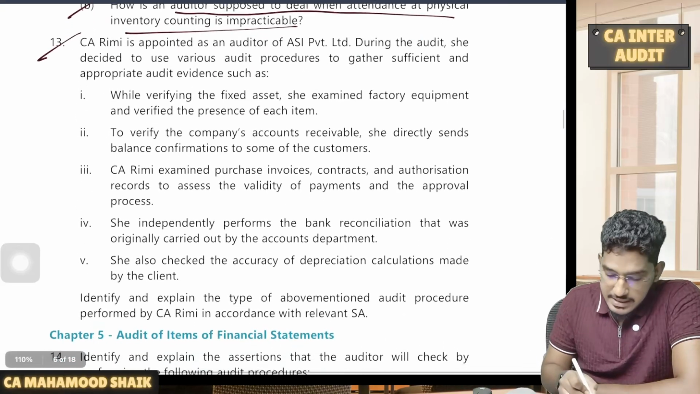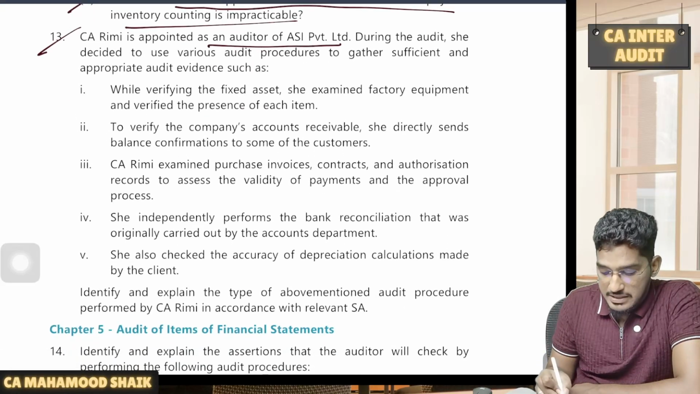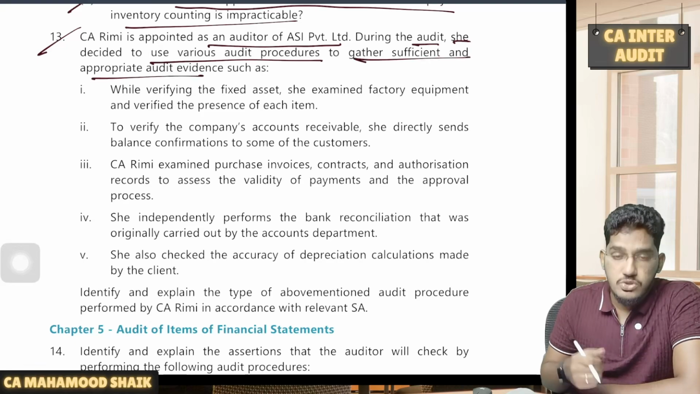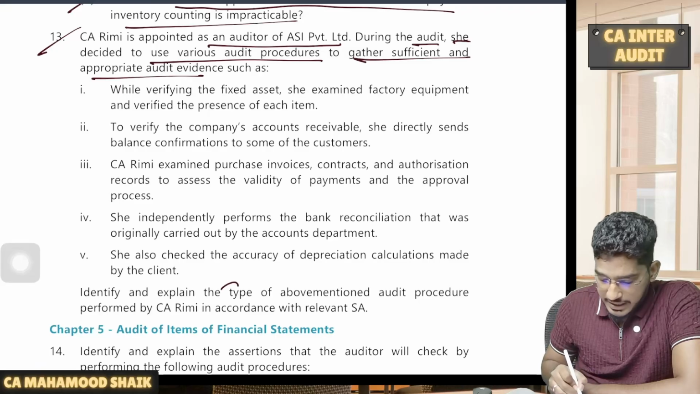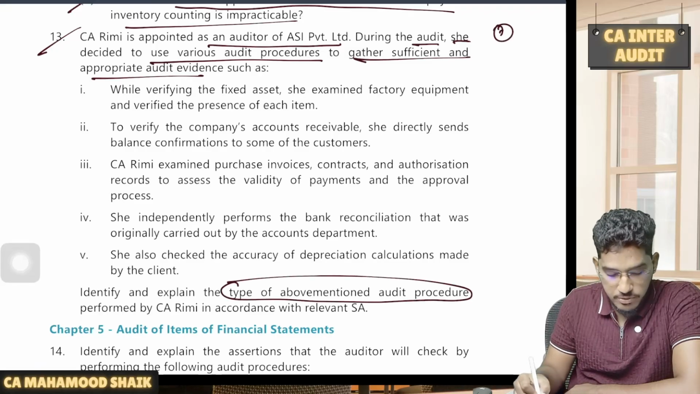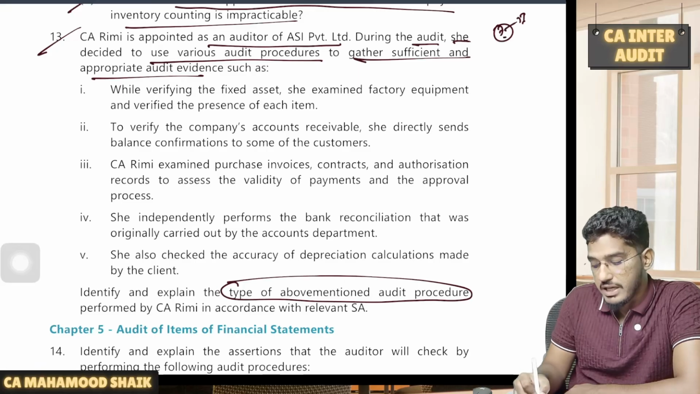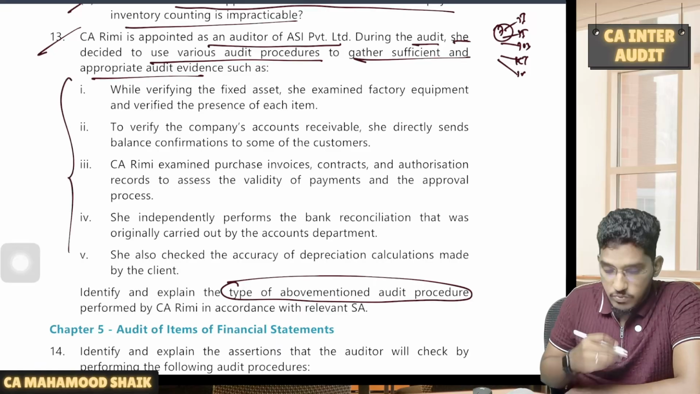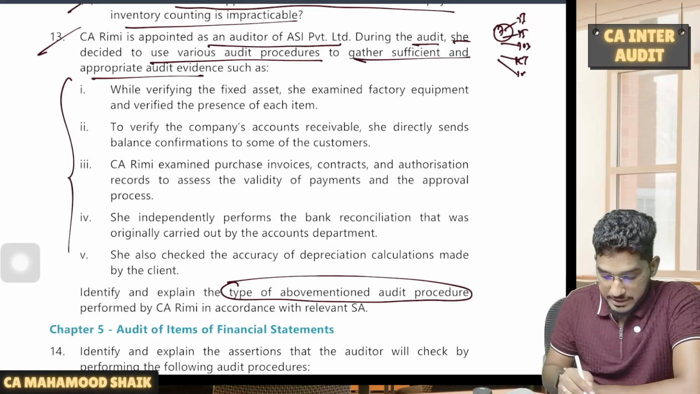Next. CA Rimi is appointed as an auditor of ASI Private Limited. During the audit, she decided to use various audit procedures to gather sufficient and appropriate audit evidence. So here the requirement is to identify and explain the type of the above mentioned audit procedures. We all are aware we have 7 audit procedures on an overall basis: inquiry, inspection, observation, external confirmation, recalculation, reperformance, analytical procedure. They are telling what procedure has been performed, we have to name it.